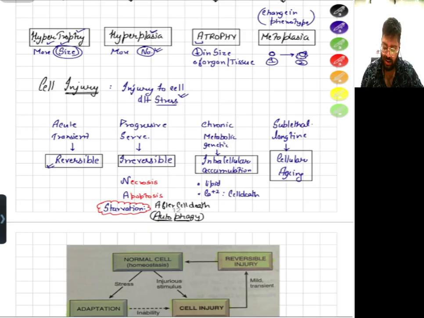in a cell, it represents cell death. It is a marker of a type of cell death. There will be calcium deposition. The name for that would be dystrophic calcification. We will learn that later.